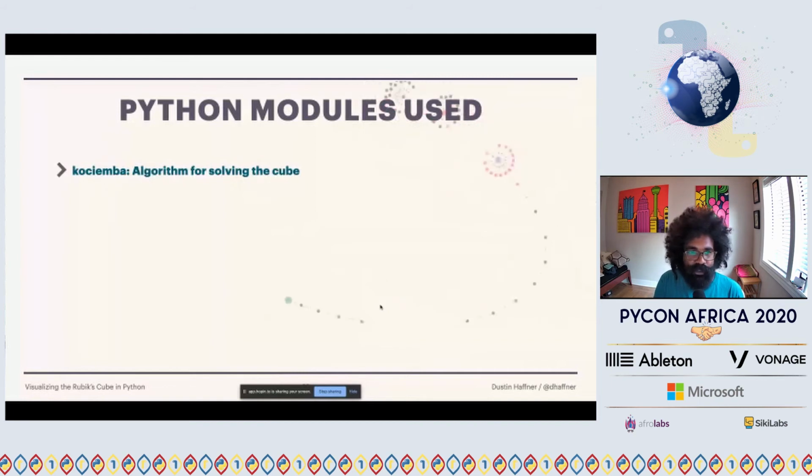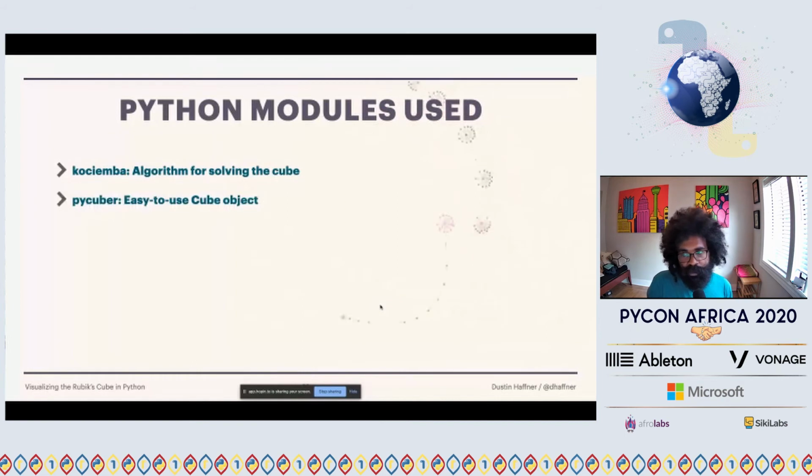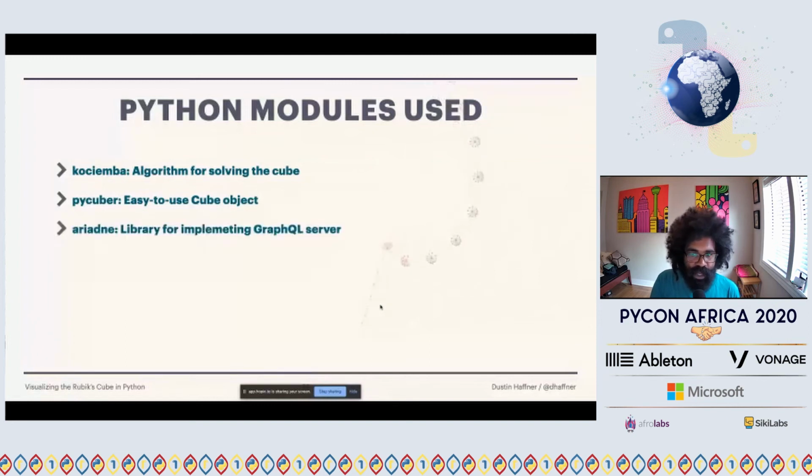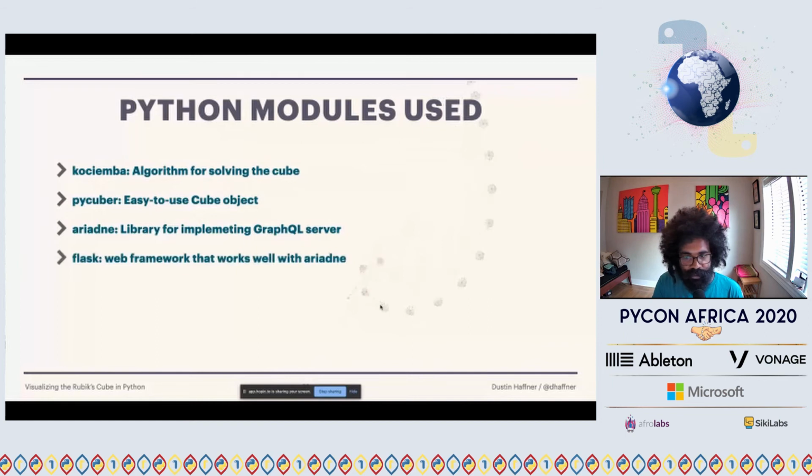So as I spoke of, for the algorithm for solving the cube, a module named PyCuber gave me a cube object that I subclassed and added a few methods to, and pretty much was good to go. Ariadne is the library that I use for implementing the GraphQL server, and of course Flask, the web framework we all know and love, other than Django and others, that works well with Ariadne.